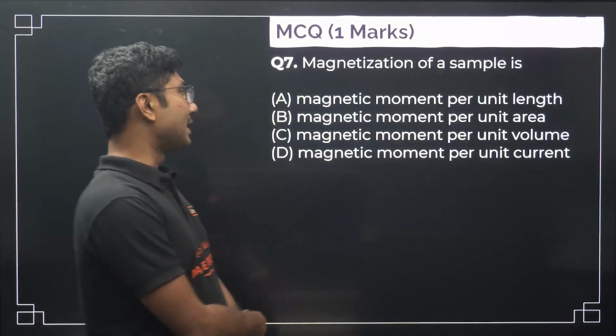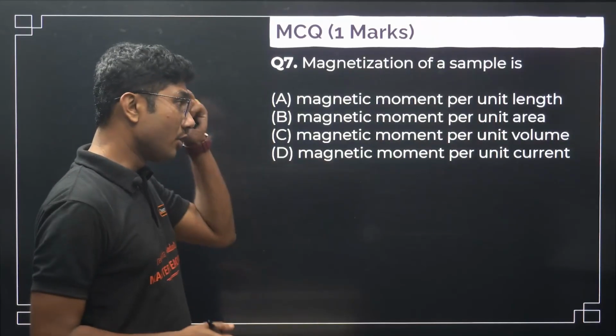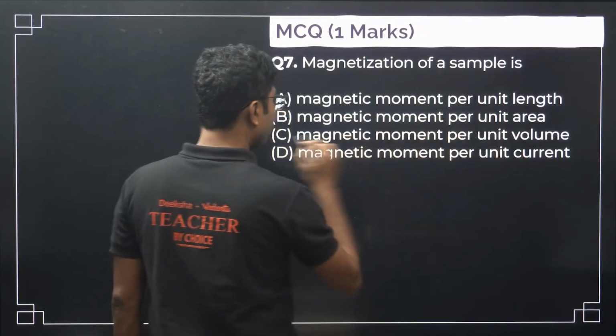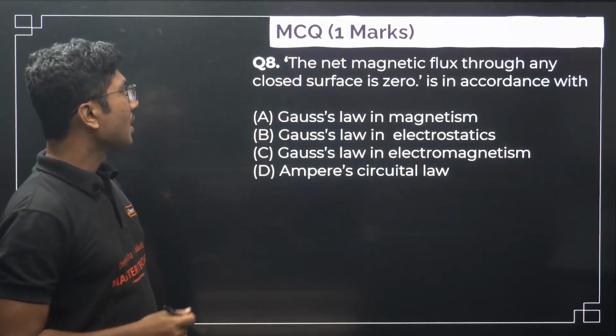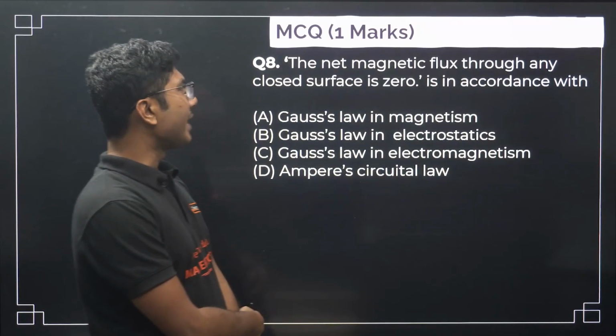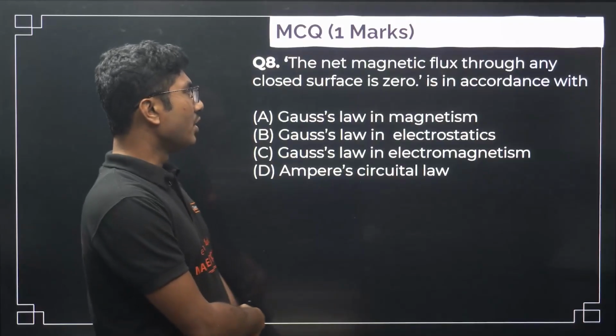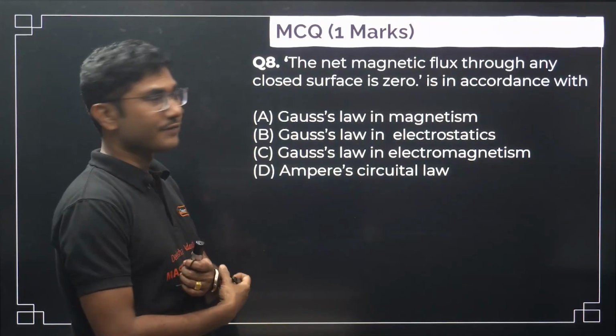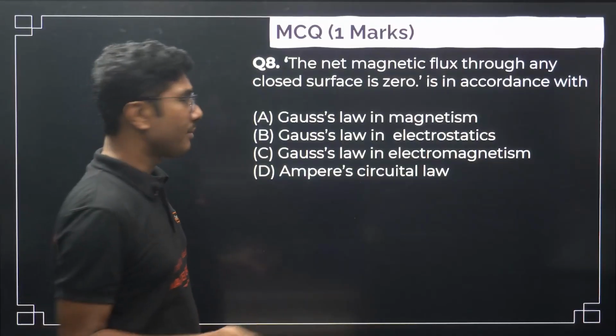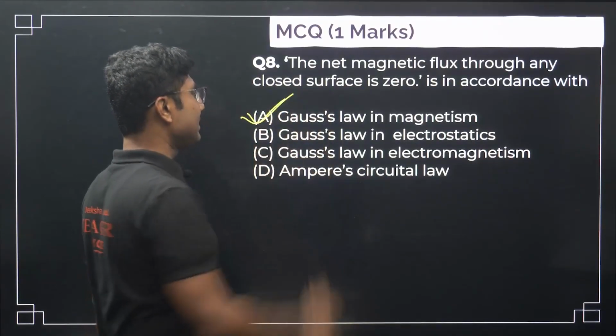Magnetization of a sample is magnetic moment per unit volume. So magnetic moment per unit volume, option C is correct for this particular question. The net magnetic flux through any closed surface is 0. It is in accordance with, so net magnetic flux through any closed surface is 0. It is basically Gauss's law of magnetism. So option A is correct.